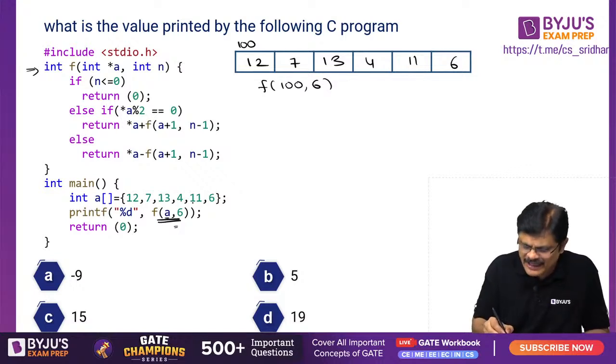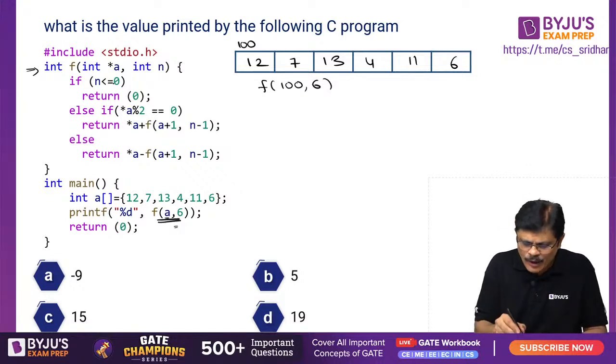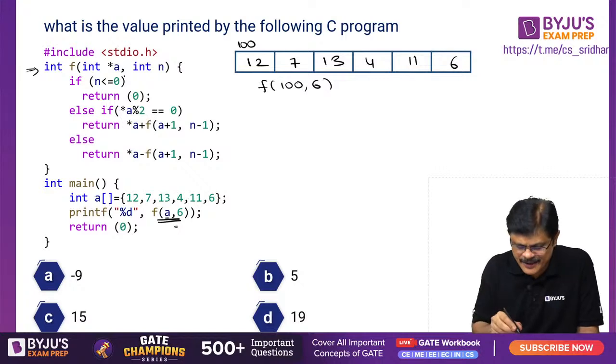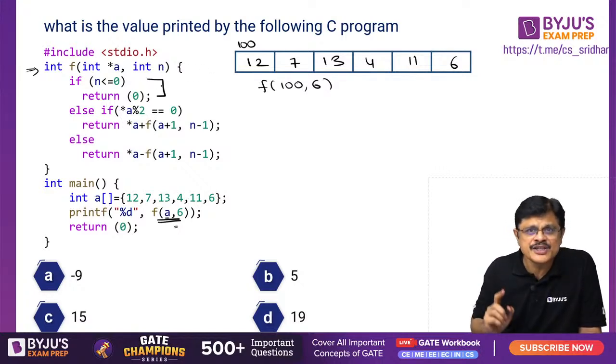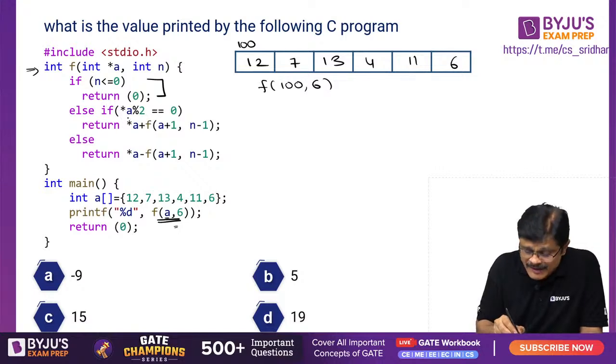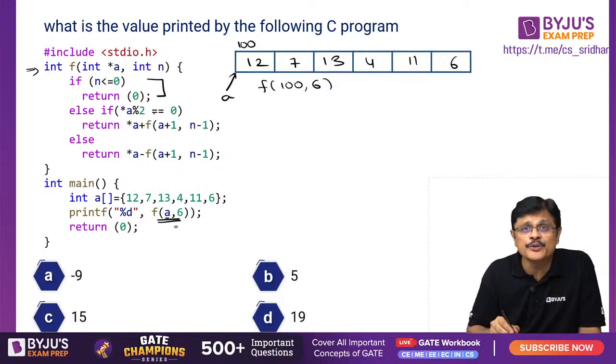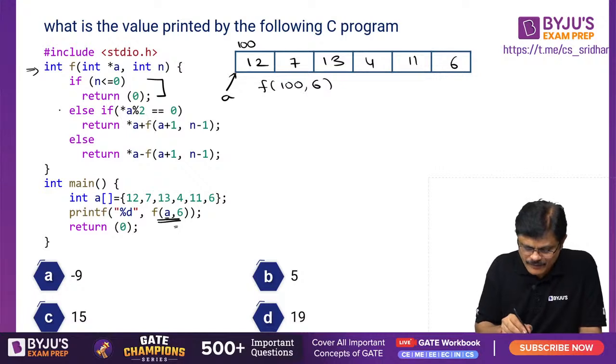This is what you have done: F(100, 6) you called it. Now what is this function doing? Let us understand. If the value of n is less than or equal to 0, it will return 0. Otherwise, it will check whether the value at A, where A is presently pointing to this location, modulo 2 is equal to 0. What do you mean by modulo 2 is equal to 0?